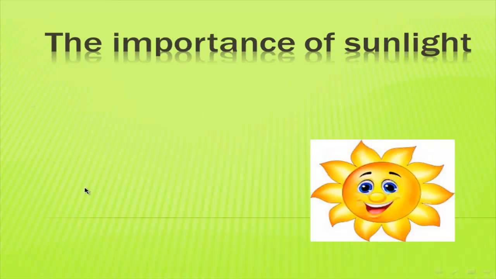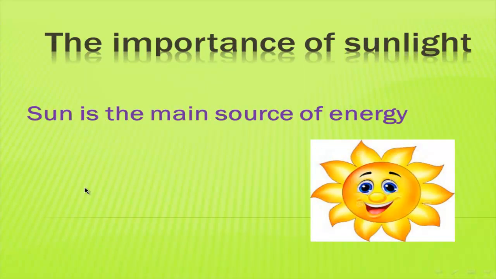The lesson today is about the importance of sunlight. The sun is the main source of energy. It is the most important source of energy. All living organisms need the sun for their life. Plants need the sun to make their food and grow.